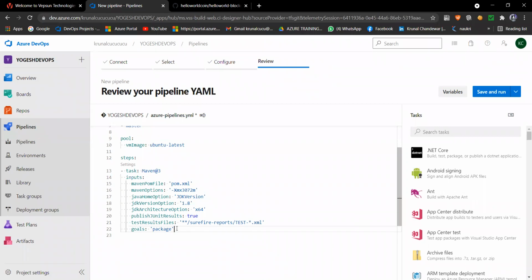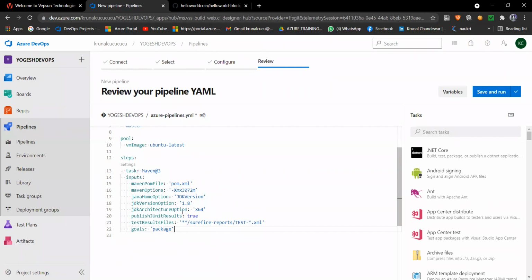I'm comparing this YAML with HTML because you are friendly with HTML code. HTML code is somewhat complicated and lengthy, but as compared to that, this YAML code is small and simple, in one line. No need to open and close again and again.